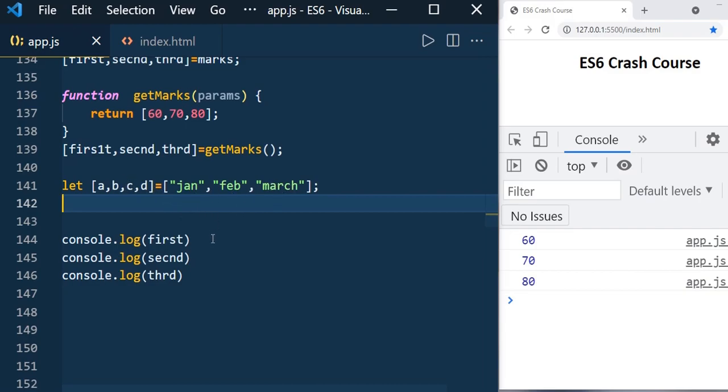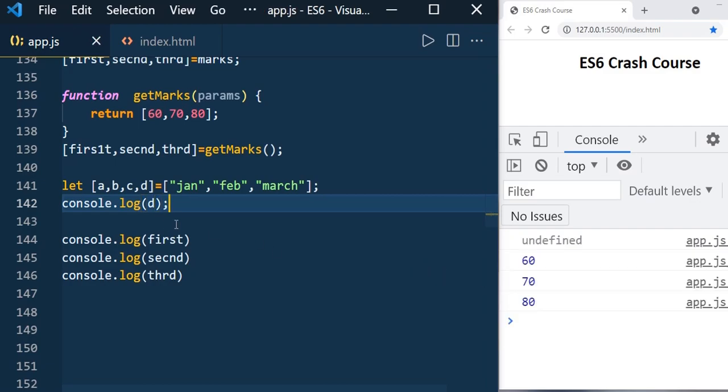But what is the value of D? The D value will be undefined in this case. You can just confirm that by printing it. If you print it, you will get undefined. So whenever there is no value that can be assigned to the variable, then the value will be undefined.